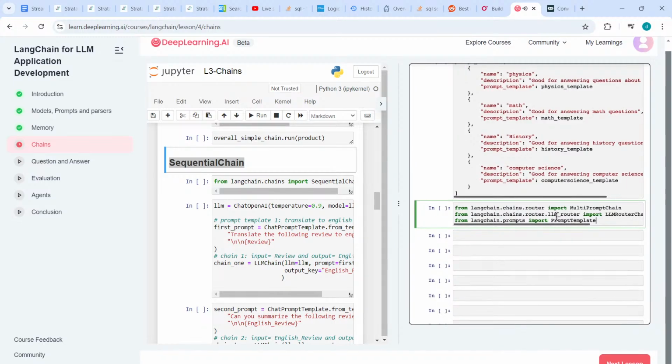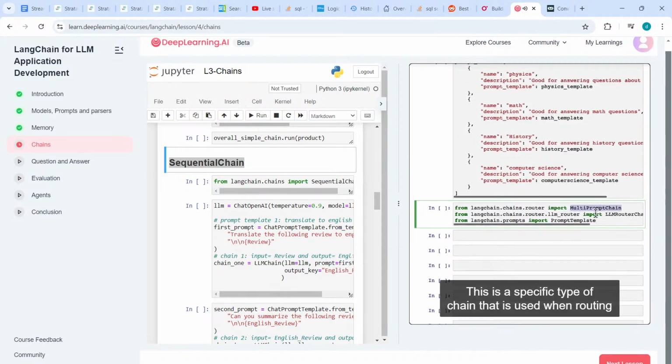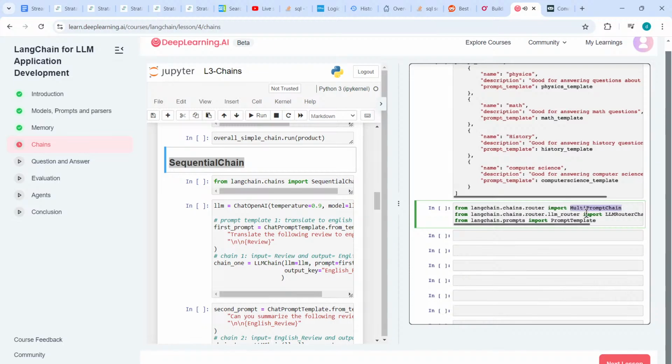Let's now import the other types of chains that we need. Here we need a multi-prompt chain. This is a specific type of chain that is used when routing between multiple different prompt templates. As you can see, all the options we have are prompt templates themselves. But this is just one type of thing that you can route between. You can route between any type of chain.